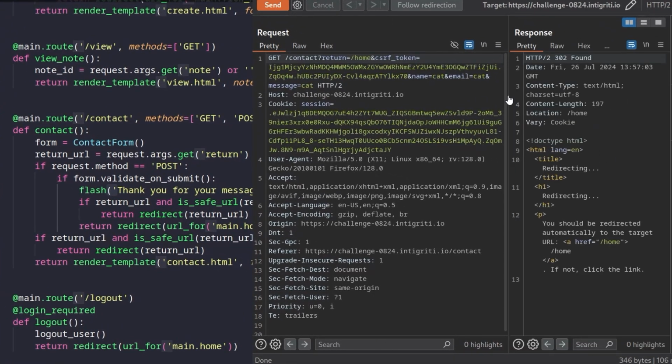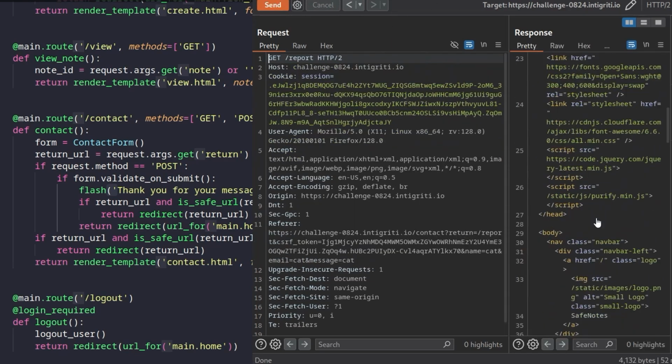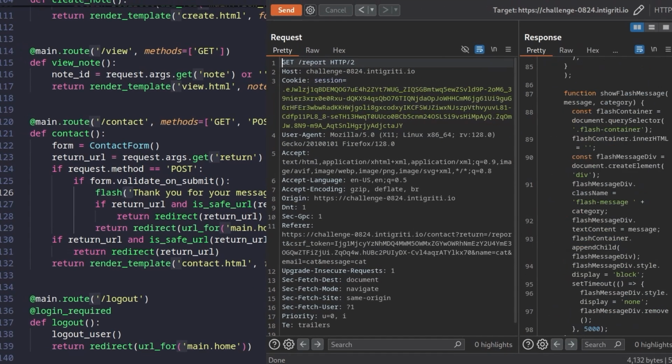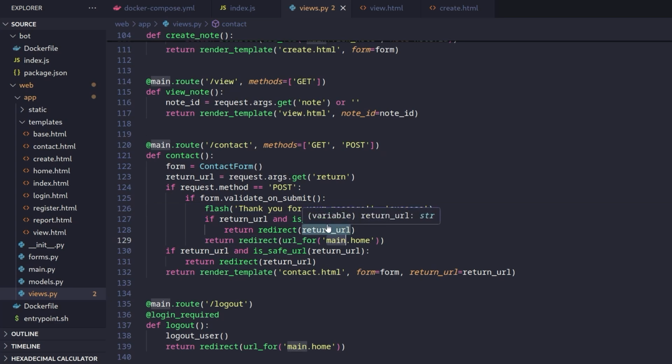Found. There we go. It redirected to home. Okay, what if we do the same thing again and we could do it to another one? Let's do report, send, and this time it will redirect us to report. We can follow that redirect, and there we go. We have been redirected. Again, not much use, but what is happening here with the isSafe URL?